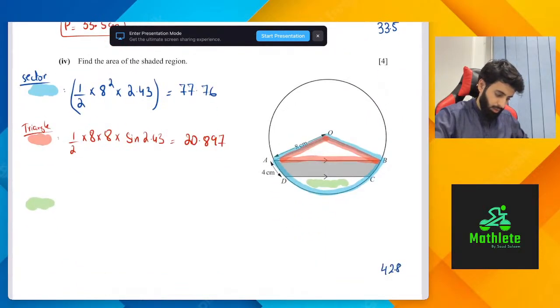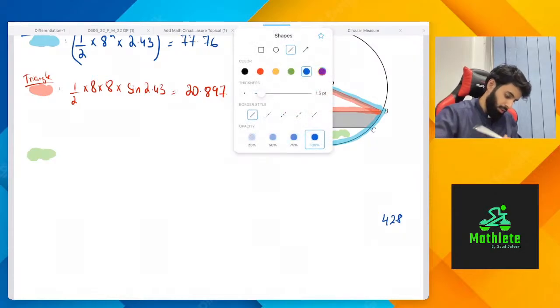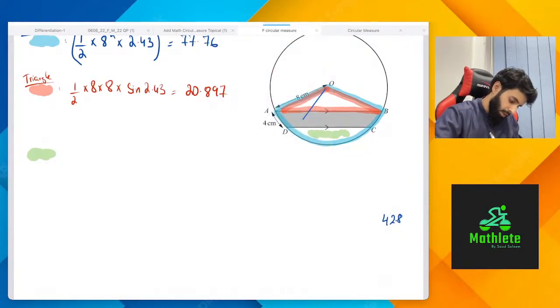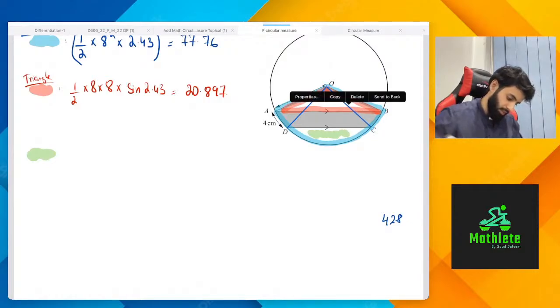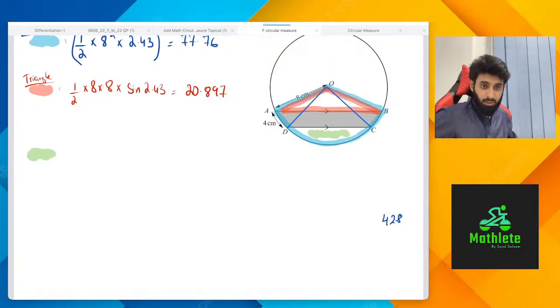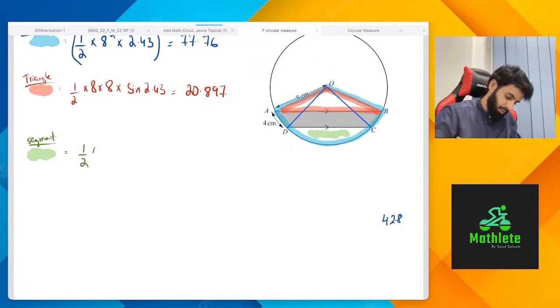Yeah, okay. So in order to calculate the area of the region that I've shaded in green, you know what we'll have to do? The question is very nice in the way that it has made you do all the hard work from the very beginning. So what we will have to do is find out the area of the segment. In order to find the area of the segment, we will first have to calculate the area of the sector.